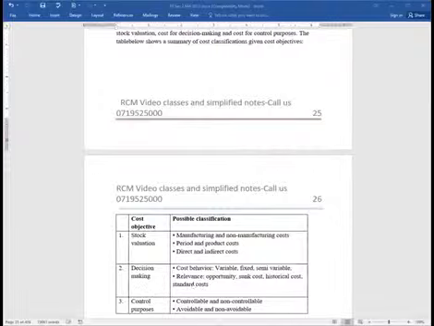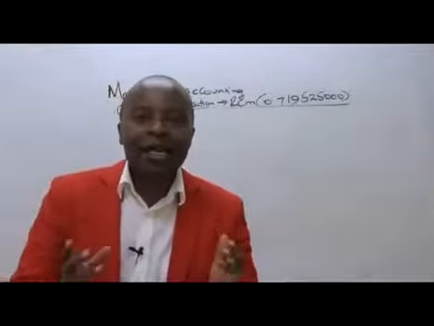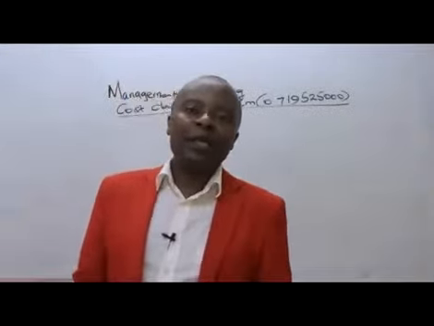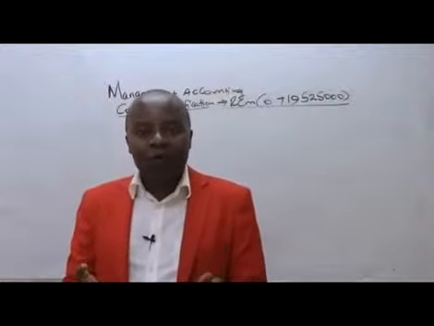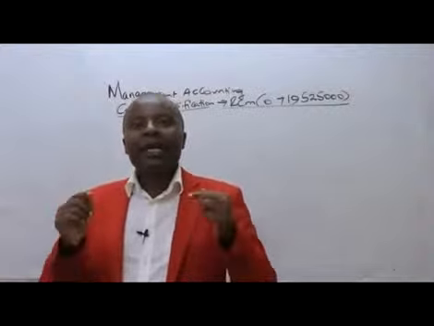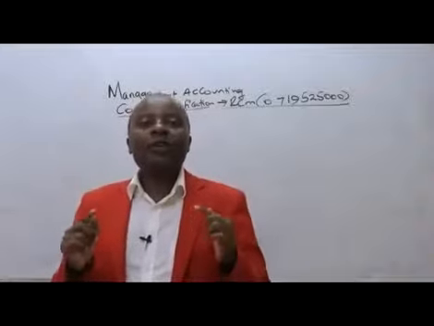If it is to control, then we shall be having our cost classifications being controllable and non-controllable, and as we shall be seeing, controllable costs are those costs that are at the arm's length of management. So the management has got a say over them. The management must authorize, so they are in authority.